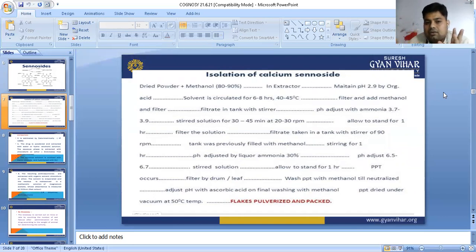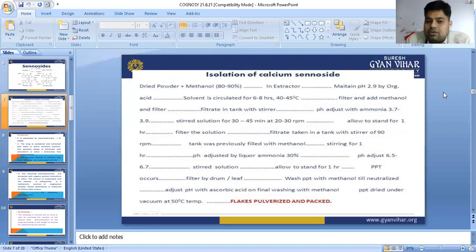After that we are going to keep the drug for 6 to 8 hours at 40 to 45 degrees centigrade. Now filter, add methanol and filter. Now the filtrate goes into a tank with a stirrer, and the pH is adjusted with ammonia to 3.7 to 3.9. Filtrate in tank with stirrer. The stirrer helps in the filtration process.